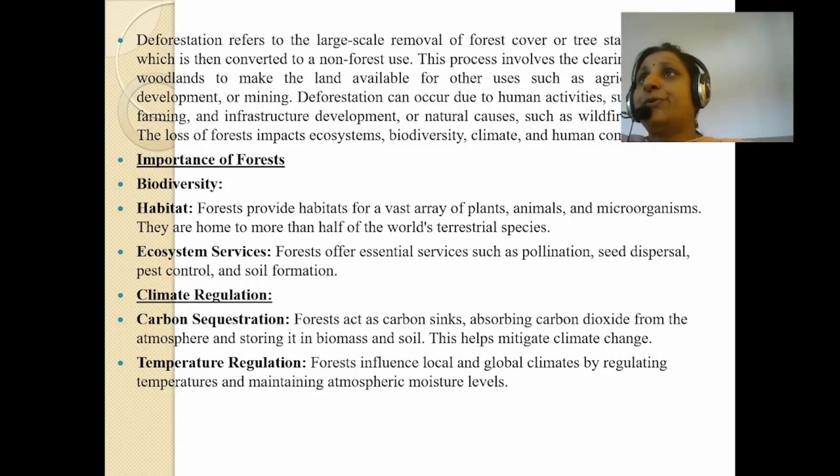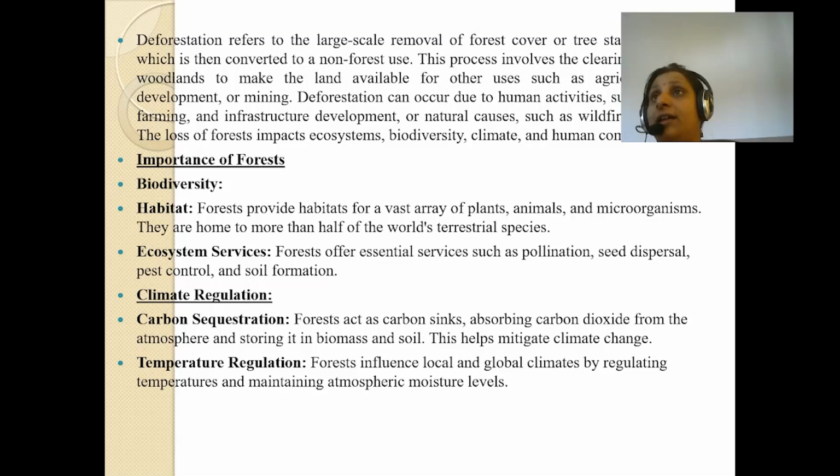Deforestation can occur due to human activities such as farming, infrastructure development, and logging, or natural causes such as wildfires and storms. There can be many. Deforestation is not always what a government wants, but there can be various reasons for it. It can occur, students, due to various human activities, where individuals are at one place and want the place to be cleared.